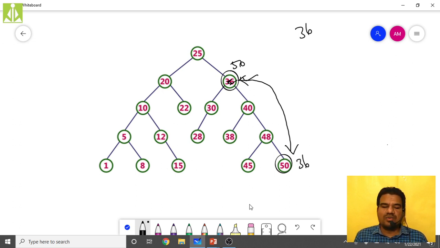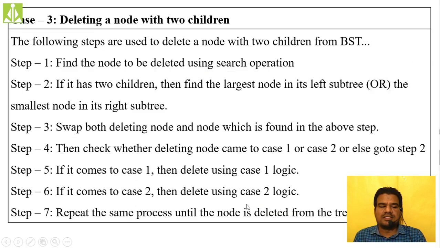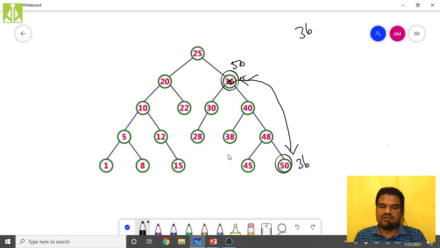After doing this, check whether deleting the node falls under case 1 or case 2. After moving like this, the node to be deleted is now a leaf node.